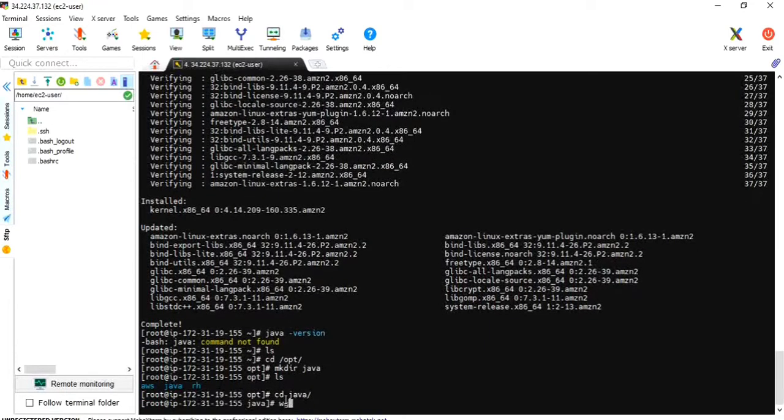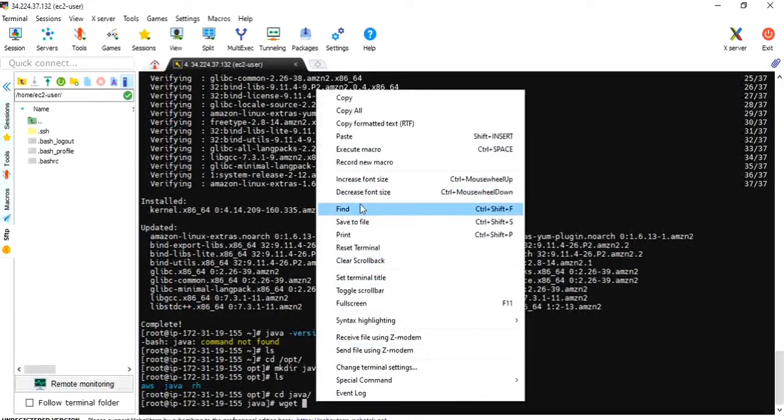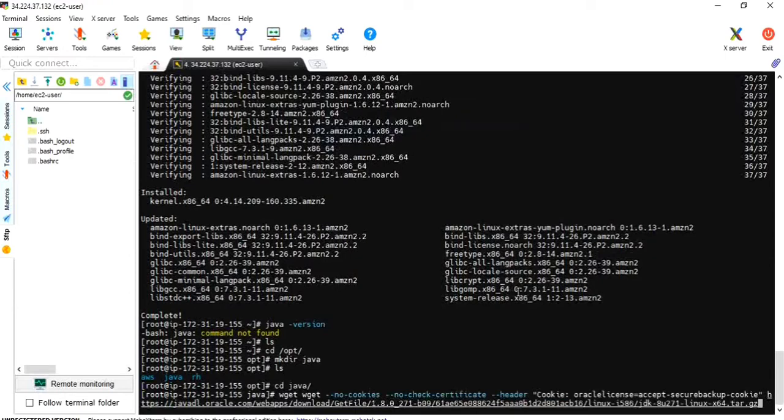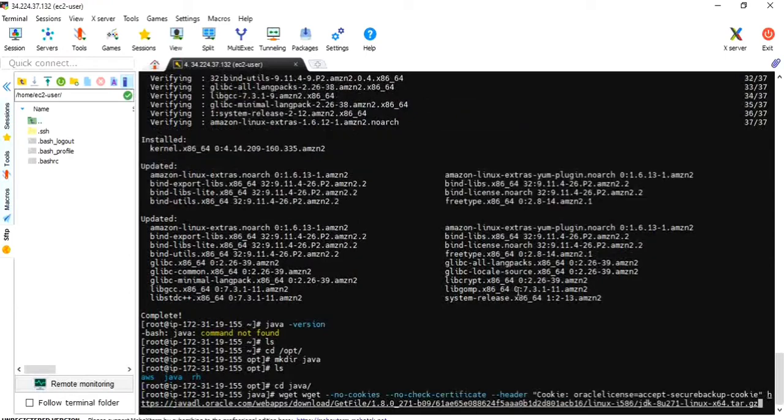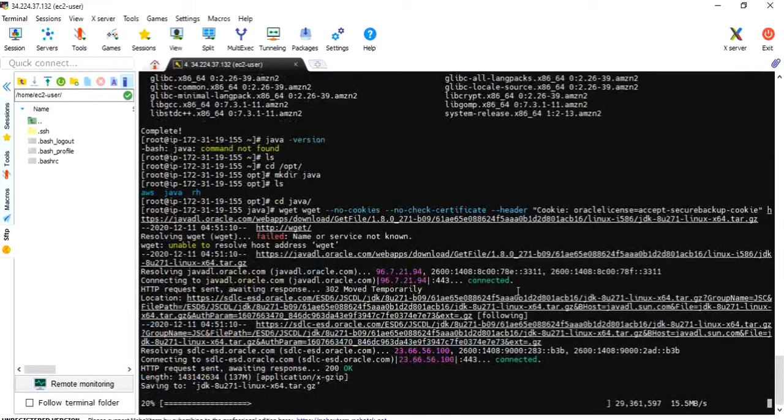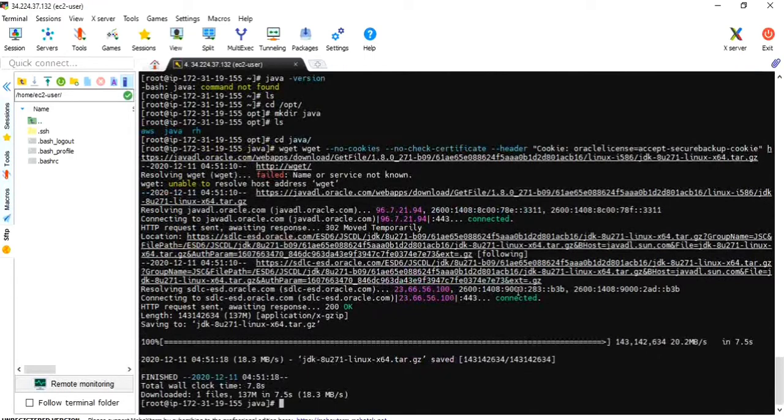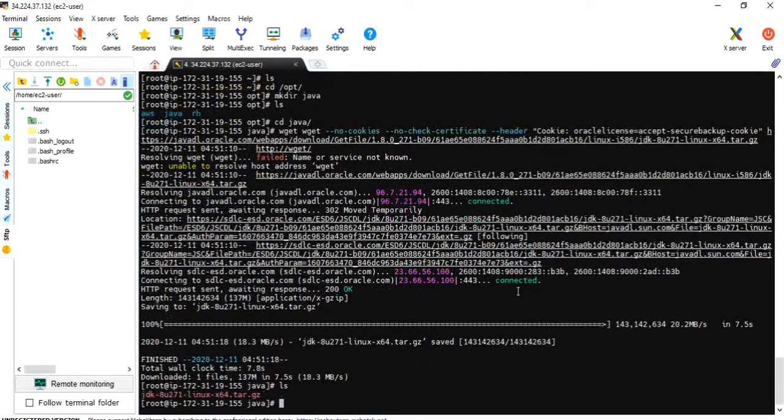Let me paste it here with wget. Okay, the tar file has been downloaded.